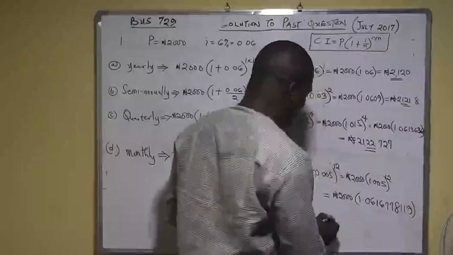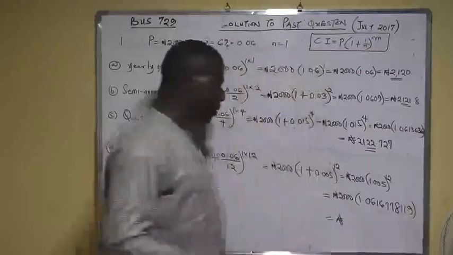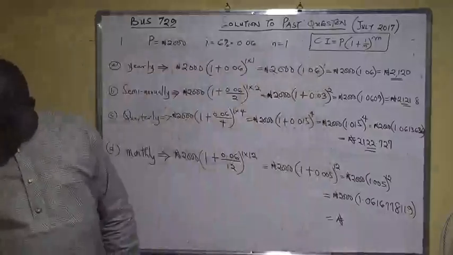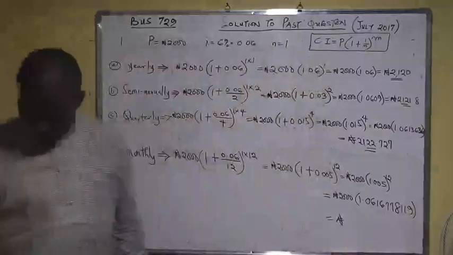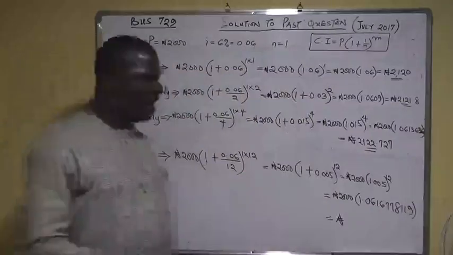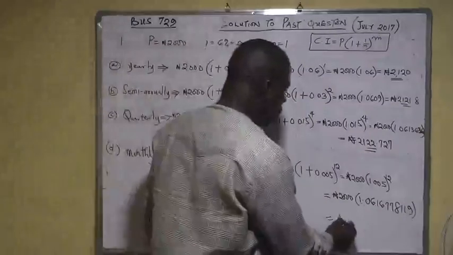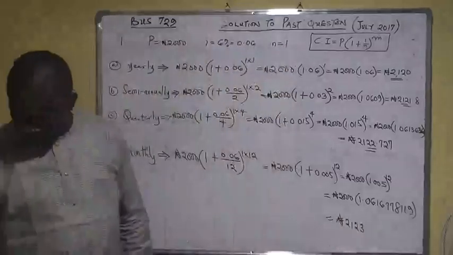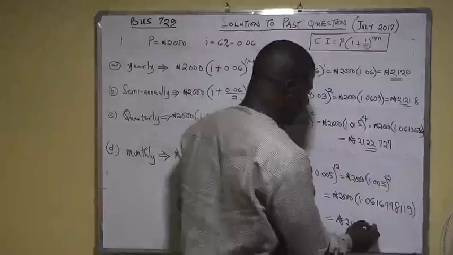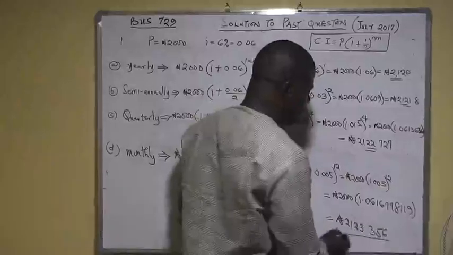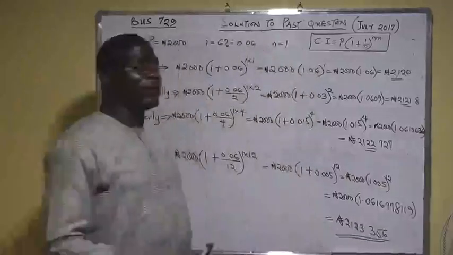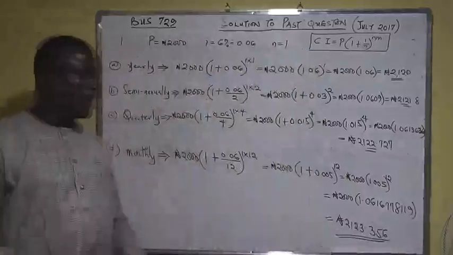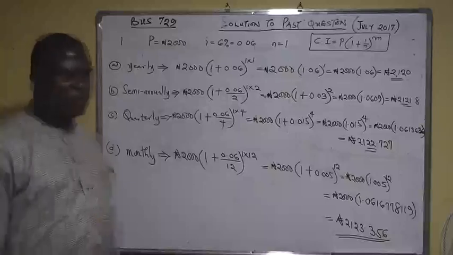By the time you multiply this with 2000, you are going to have 2123.356. Now, why do you have 356? What you actually have is 0.3556. But if you approximate the last 5 up to 6, of course that will give you 6.